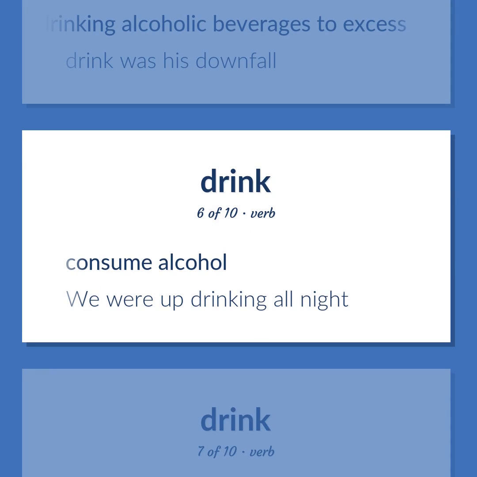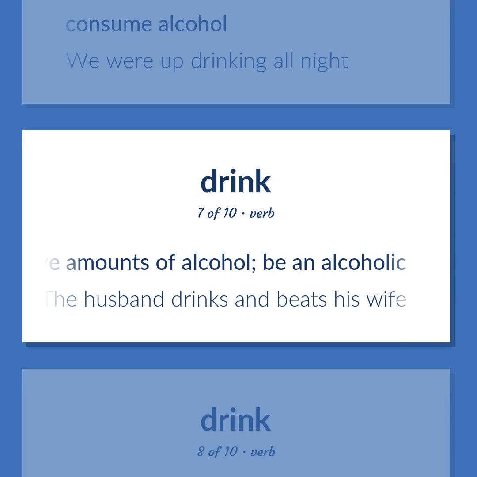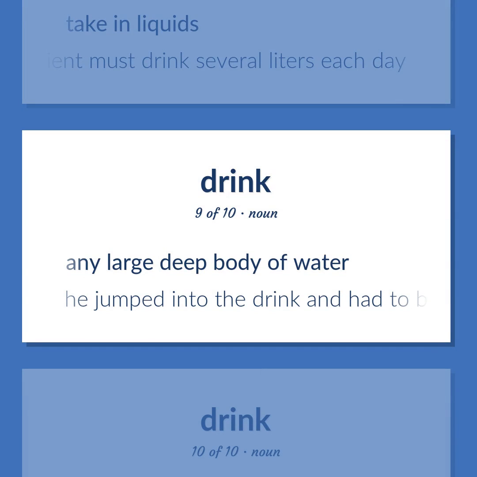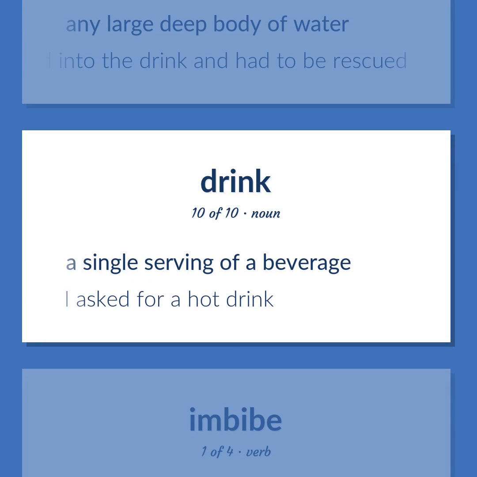Consume alcohol. We were up drinking all night. Drink excessive amounts of alcohol. Be an alcoholic. The husband drinks and beats his wife. Take in liquids. The patient must drink several liters each day. Any large deep body of water. He jumped into the drink and had to be rescued. A single serving of a beverage. I asked for a hot drink.